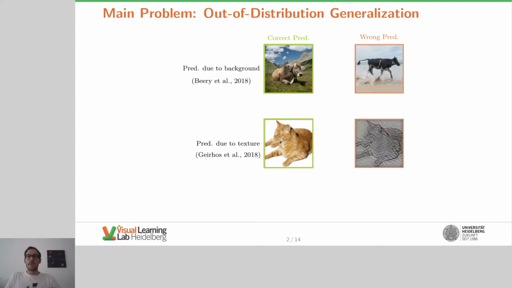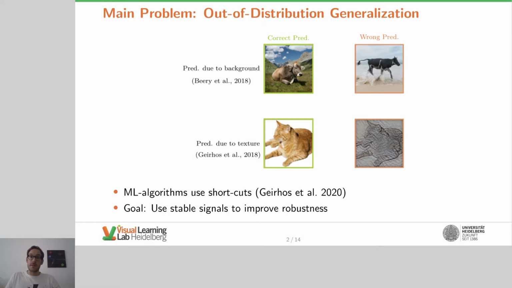The cat in the lower left is correctly classified as a cat. However, if we overlay the image with an elephant texture, the classifier fails to predict the correct class. In this case, the classifier relies on texture for prediction. It is known that machine learning algorithms use shortcuts that the dataset provides in order to solve the task. In this case, background and texture are sufficient to solve the task, and therefore shortcuts that the model might use. Both background and texture have a non-stable relation to the class of the image. Therefore, the classifier is not robust. Our goal is to find relations to the target variable that are stable in order to improve robustness.